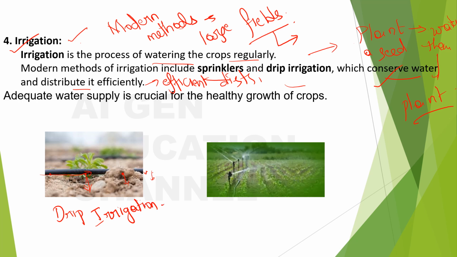And how about this? These are sprinklers. See, they will be moving, they'll sprinkle the water from here, and these will be placed in the field at some distances so that all the area will be covered. These will usually be moving round like this and it will cover a large area. What is this called? Sprinklers.